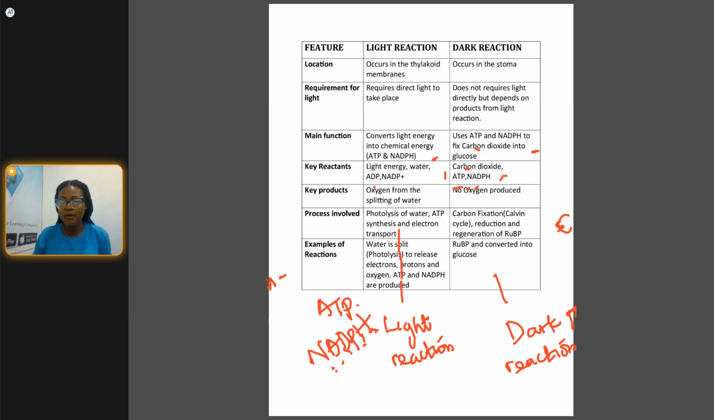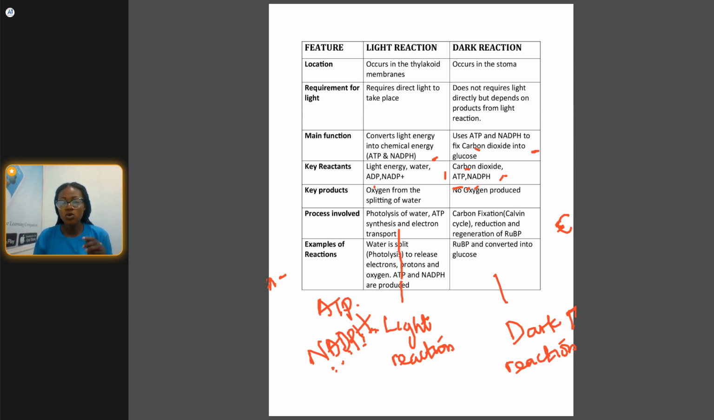And also we have the key product, that is oxygen from the splitting of water, just like I wrote in the equation. Oxygen is given off during the light reaction, and during the dark reaction, no oxygen is produced. Remember the diagram I showed you. It is during the light reaction that the water molecules break down and oxygen is given off.